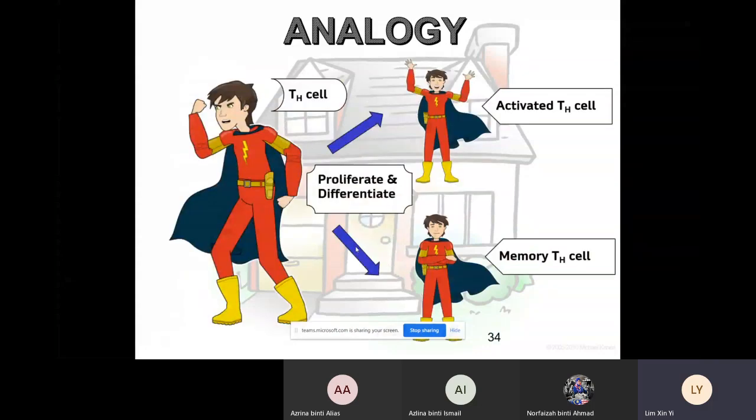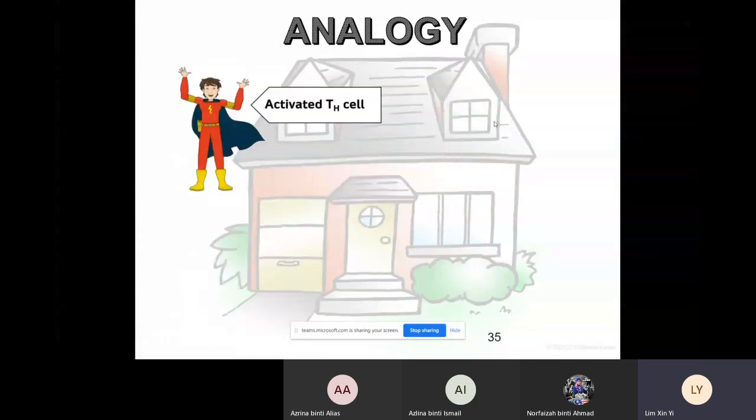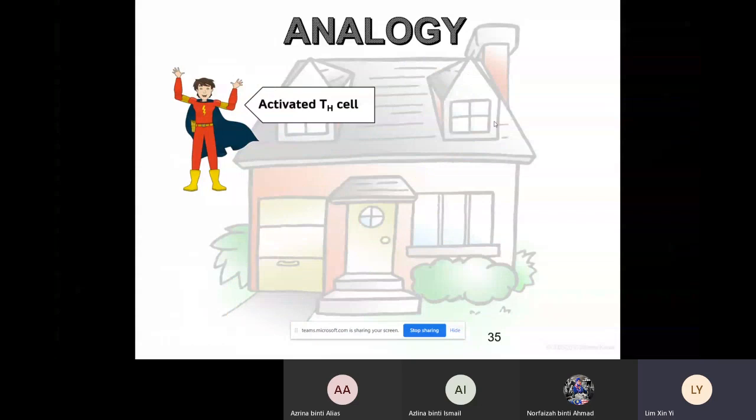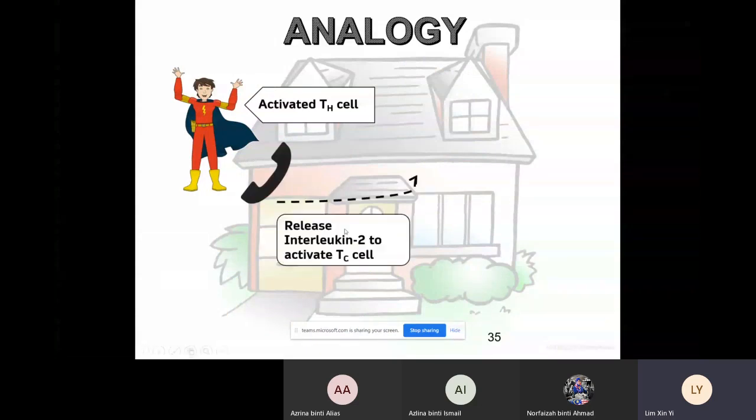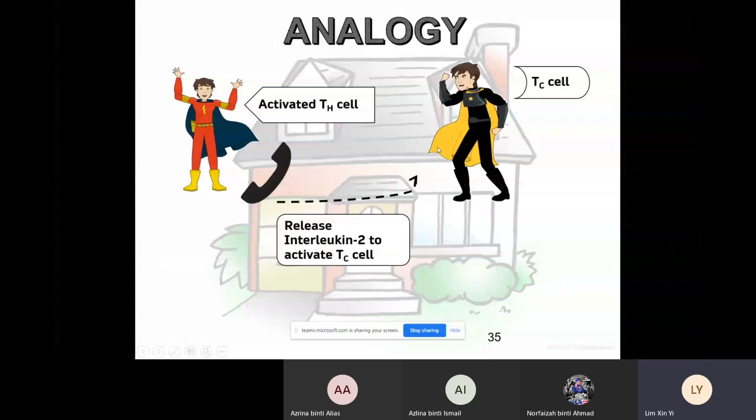So remember just now our helper T cell is already activated, right? This activated helper T cell will release a kind of interleukin, like a call. This is interleukin 2, so that this cytotoxic T cell will be activated. Just now the cytotoxic T cell already bound to our infected body cell, but it still cannot do anything yet, just like our B cell just now, until they receive the interleukin 2.